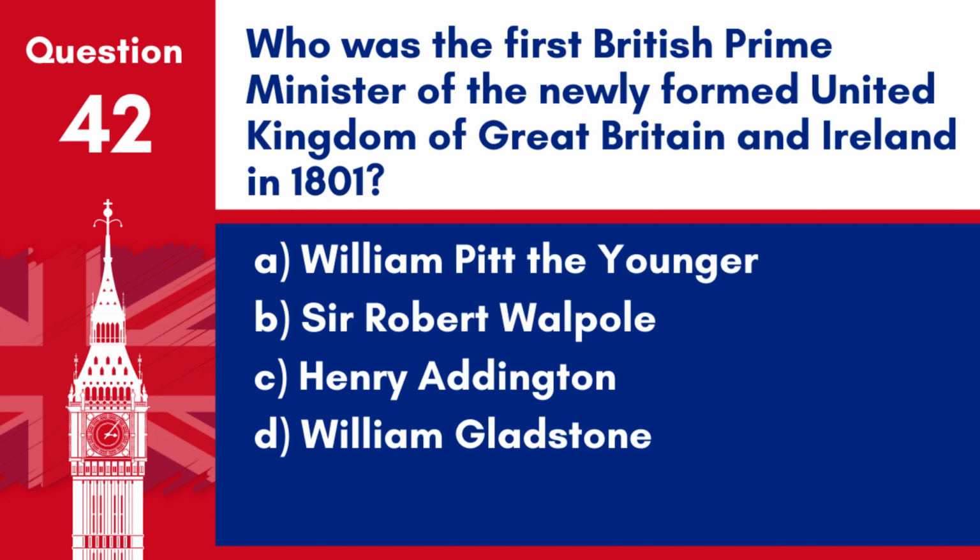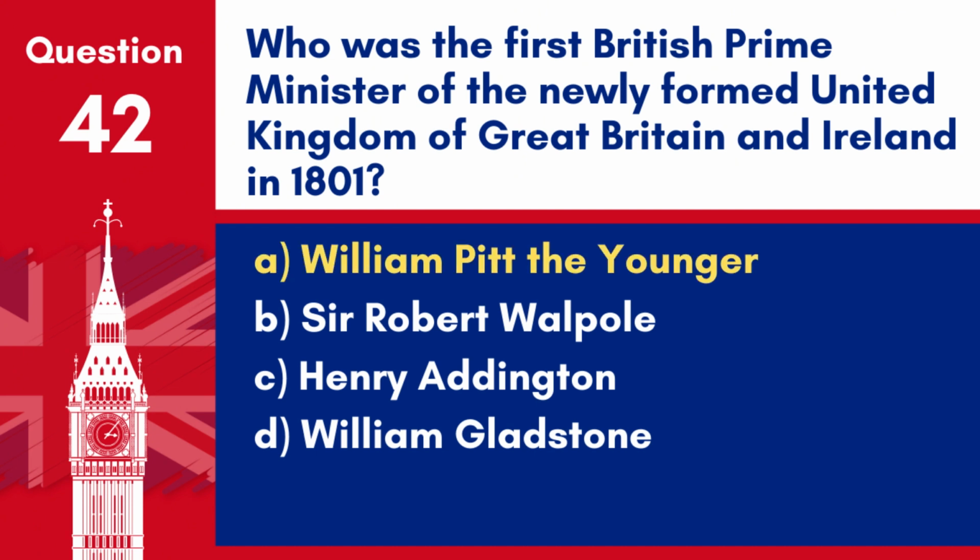Question 42. Who was the first British Prime Minister of the newly formed United Kingdom of Great Britain and Ireland in 1801? A. William Pitt the Younger. B. Sir Robert Walpole. C. Henry Addington. D. William Gladstone.